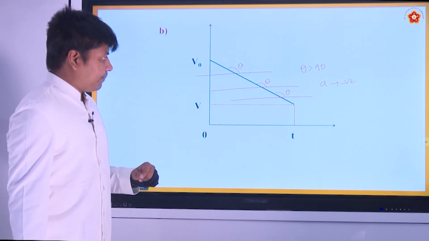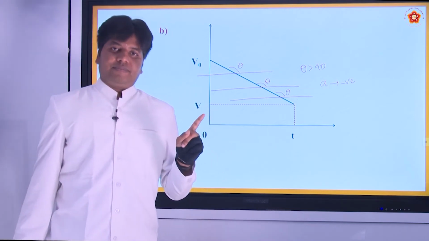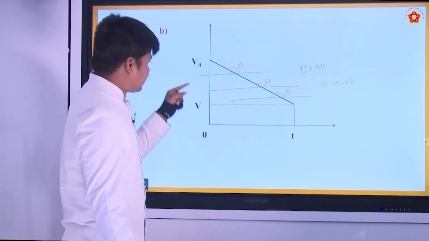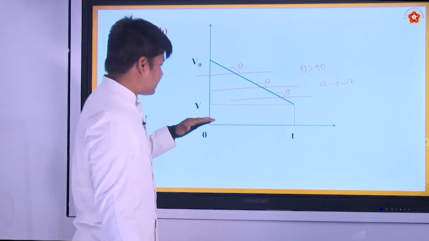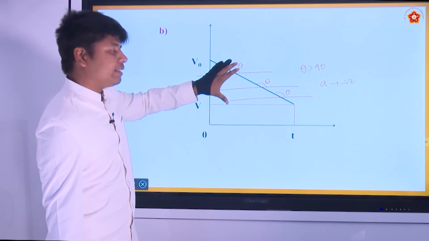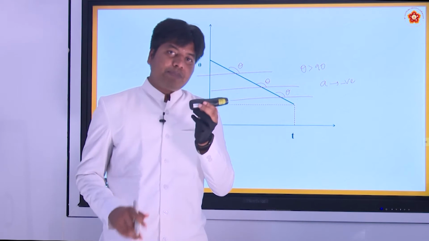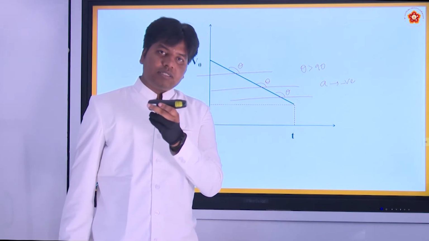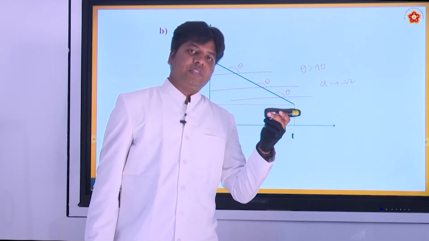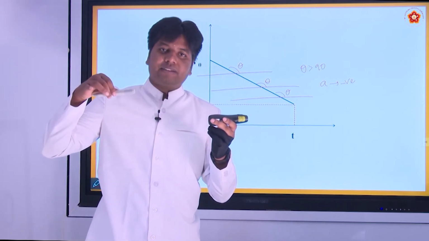Now you can see the body is still moving in the positive direction. It is above the x-axis, right? It is in this quadrant. Now the body is still moving in the positive direction. But how? The velocity is decreasing. Slowly it is decreasing. Why is it decreasing? Because the acceleration is in the negative direction.